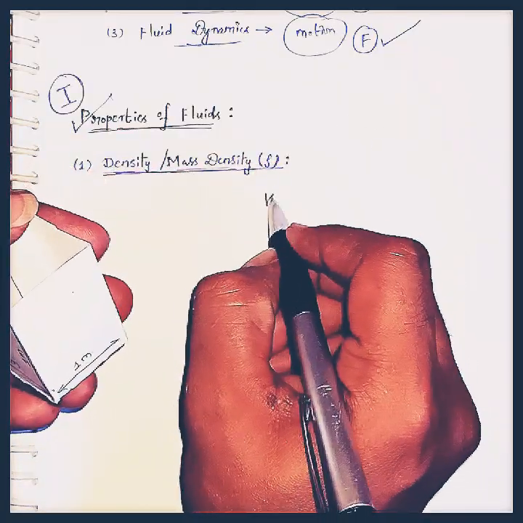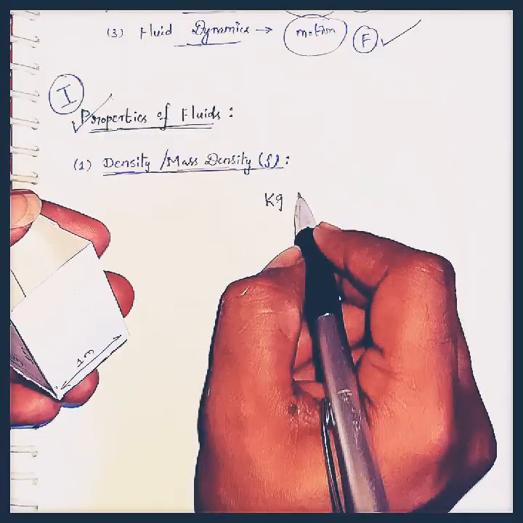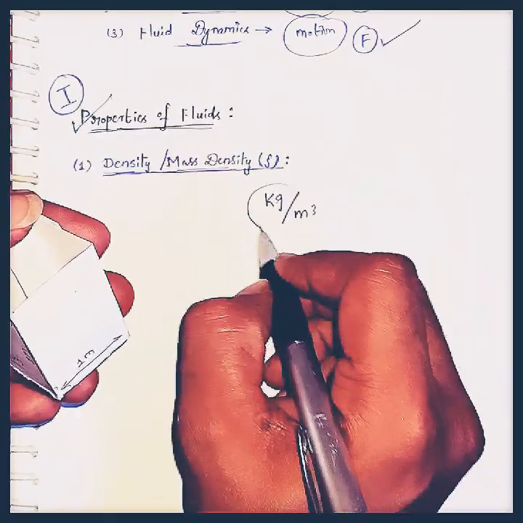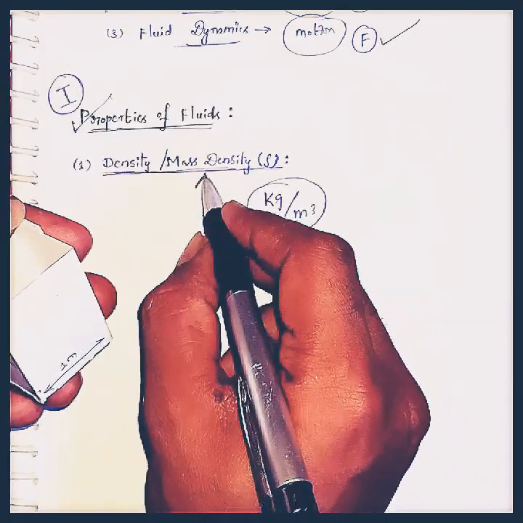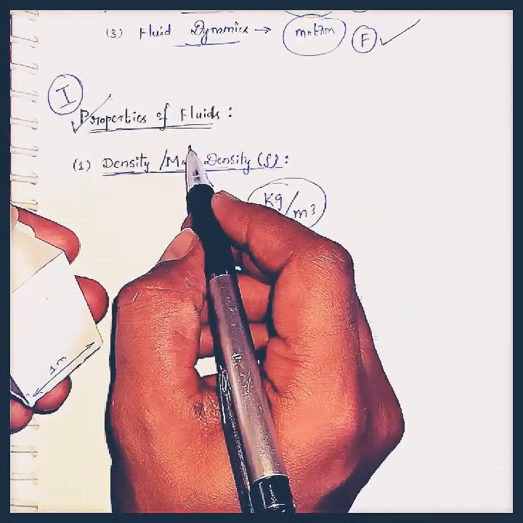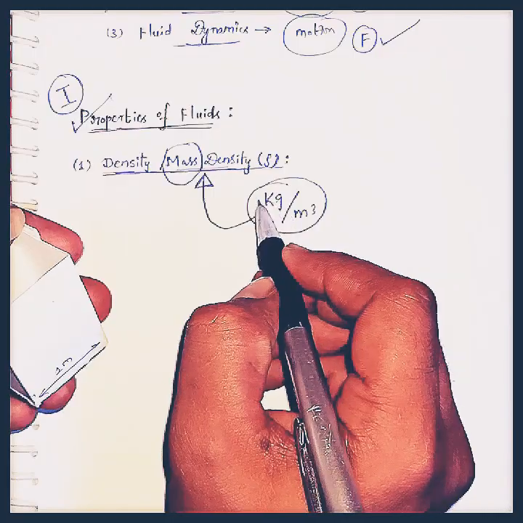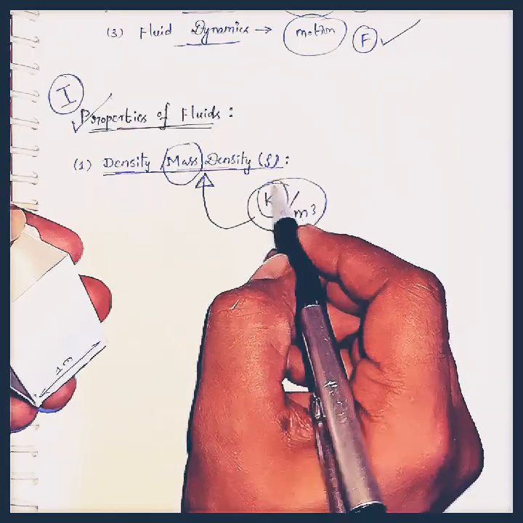Here the amount of fluid, that is mass per unit volume of the body, is called density or mass density. Why we are calling it mass density is because here we are considering the weight of the fluid as mass.